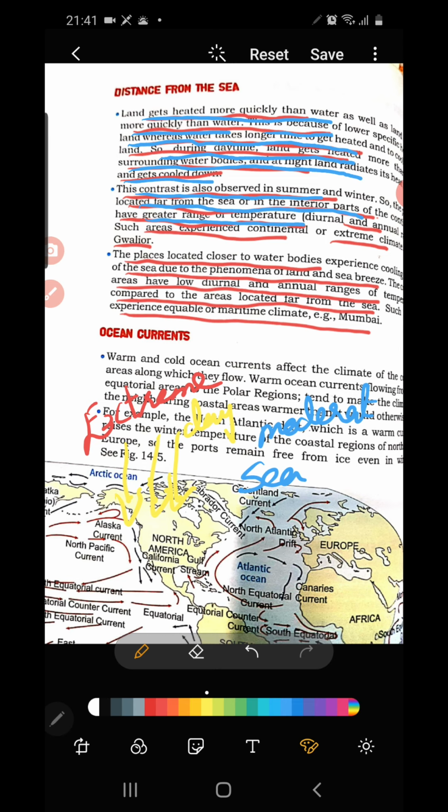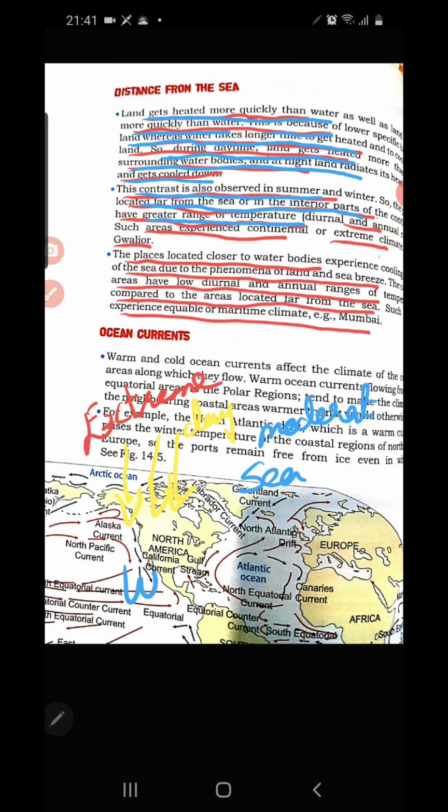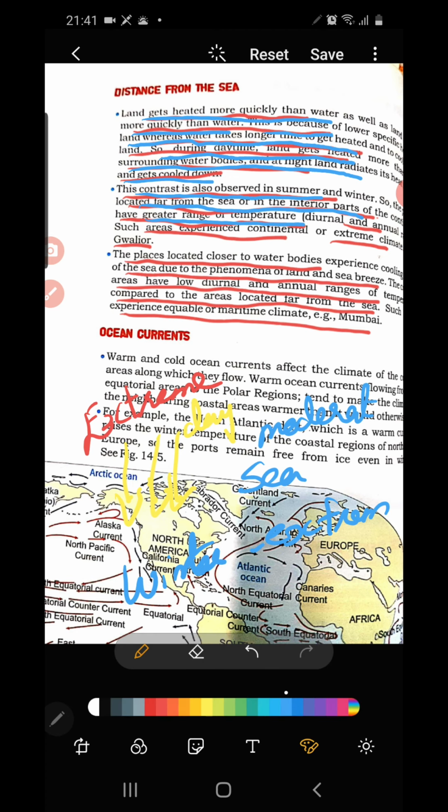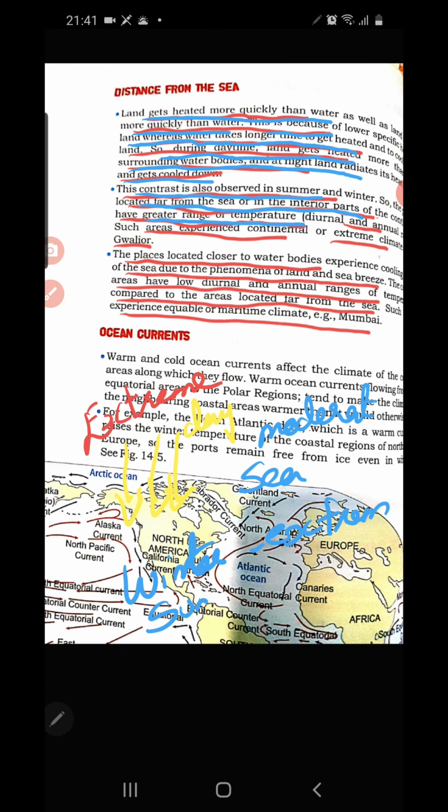But you see, now we have winter season, and we have extreme cold during the winter season, isn't it? Extreme winter in the places which are far away from the sea. And summers are also extreme. Why are summers extreme?